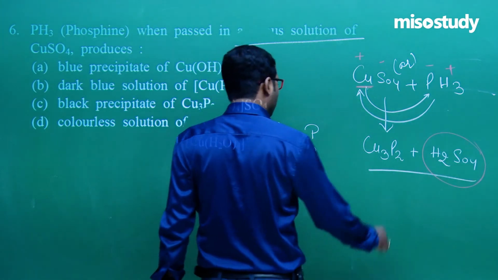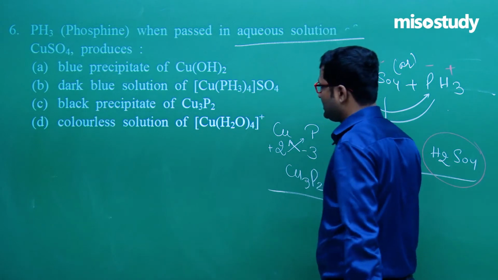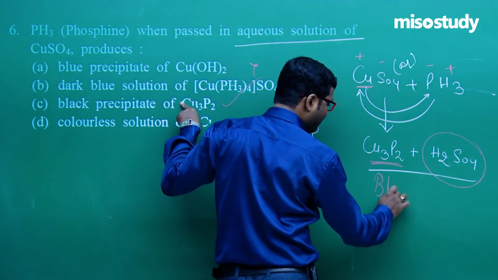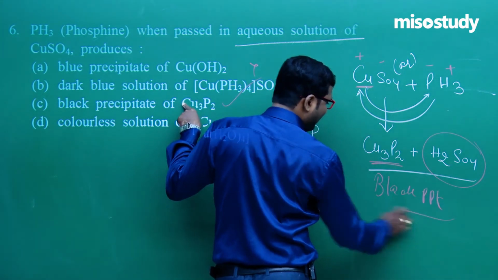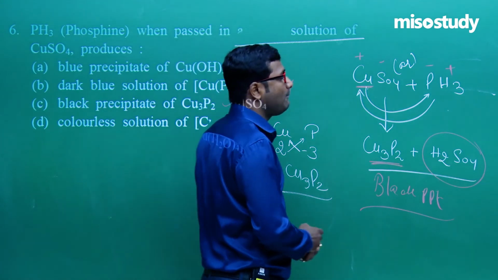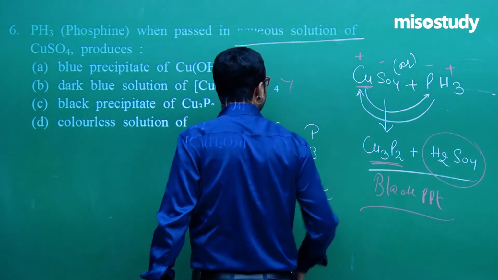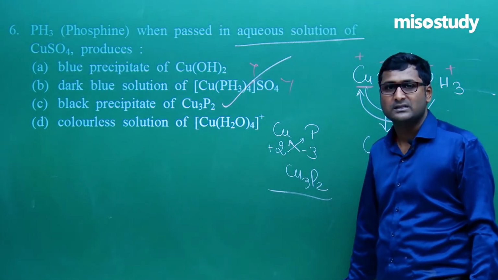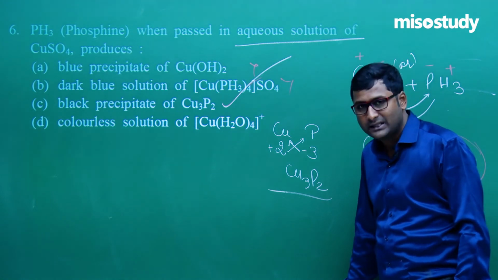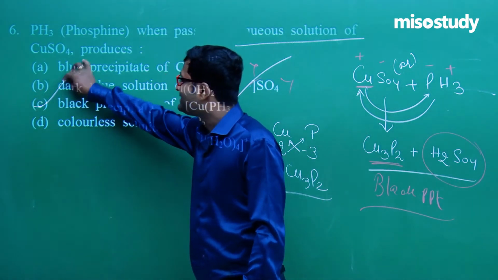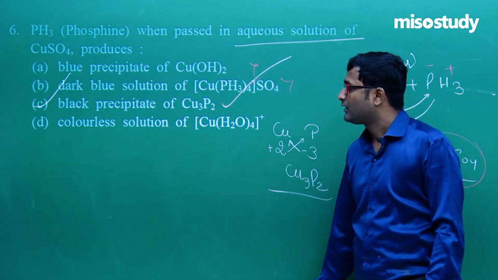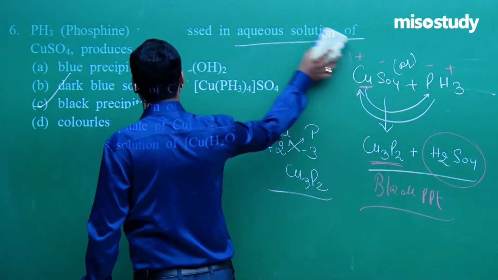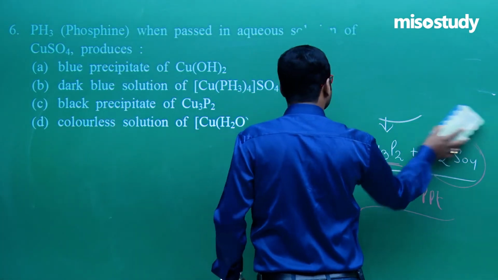Clear? Now read the question. Blue precipitate is not possible; Cu3P2 is the black PPT. So when CuSO4 combines with phosphine aqueous solution, it gives the black PPT of Cu3P2. So for this question, C is the correct option. Now I am going to rub this part and we will discuss the next question. Wait for a moment.